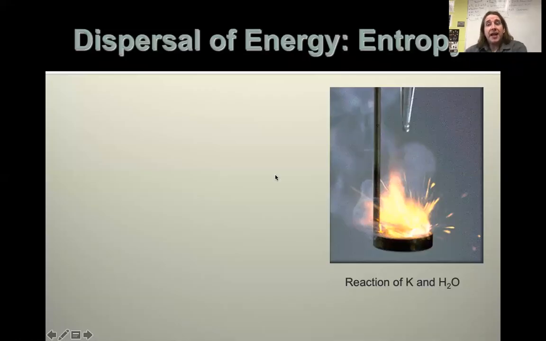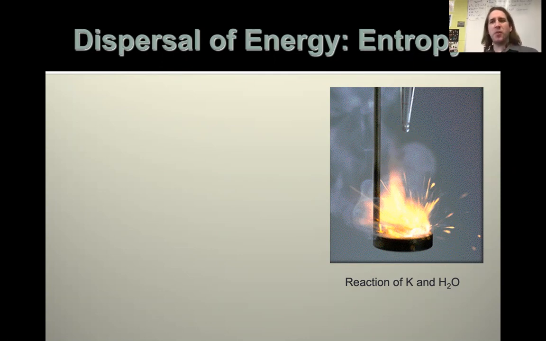Okay, so as we start to look at entropy, we can now start to do a little bit of math. You knew it was coming. Because our end goal is to be able to look at a reaction and say, is this reaction going to be spontaneous? Is it going to happen the way we have it written under these conditions all by itself? And if not, what can we do to make it happen?